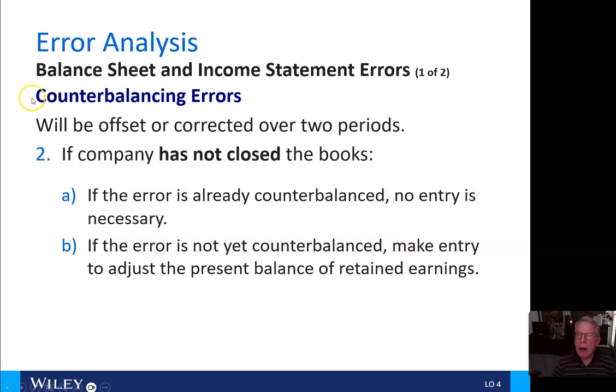So, counterbalancing errors will be offset or corrected over 2 years. Number 2 here, if the company has not closed the books. So Alpha, if the error is already counterbalanced, no entry is necessary. And Bravo, if the error is not yet counterbalanced, we would make an entry to adjust the present balance of retained earnings.